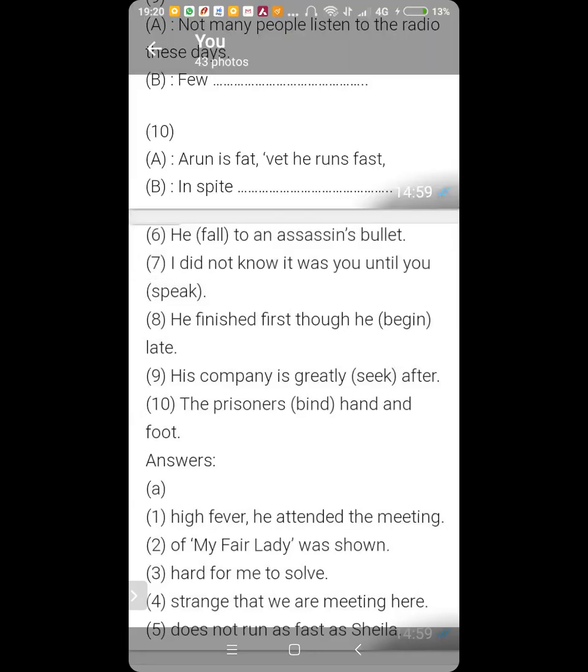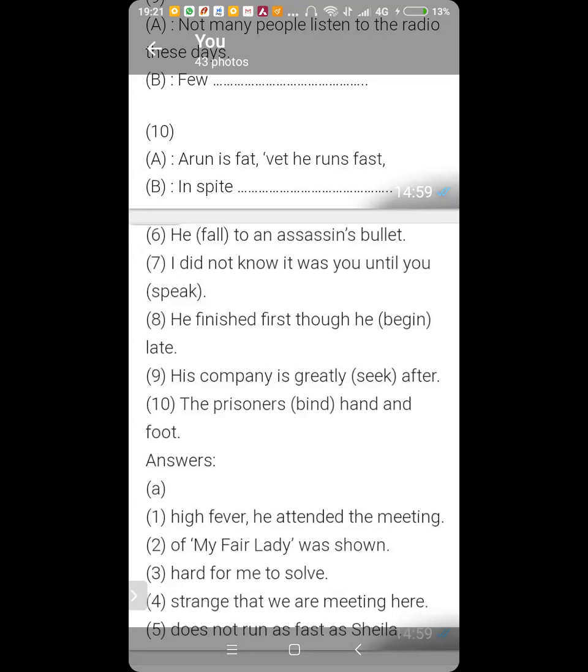Perfect. Number 9. His company is greatly seeking after. No, I will tell you. Here, seek becomes sought. His company is greatly sought after. Sought means to crave something, to wish for something. So seek becomes sought. His company is greatly sought after.